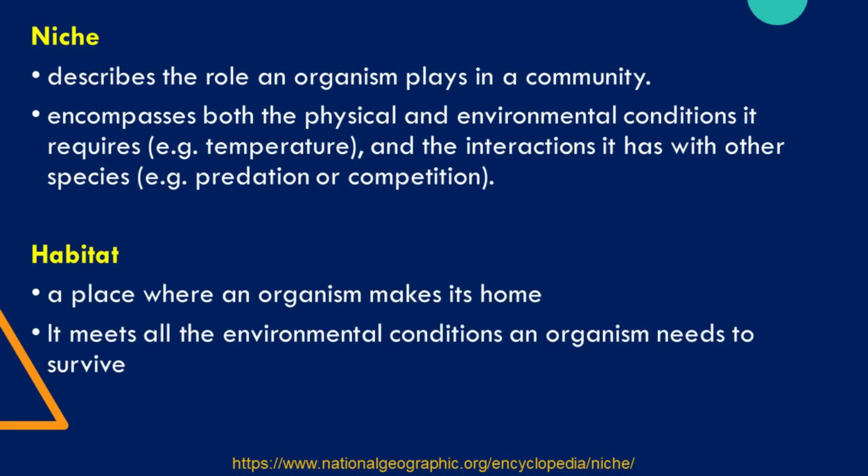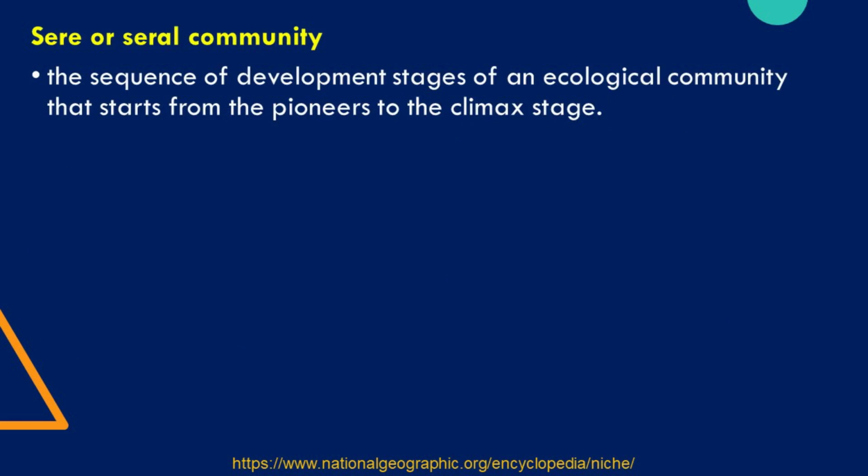A habitat is a place where an organism makes its home. A habitat meets all the environmental conditions an organism needs to survive. For an animal, that means everything it needs to find and gather food, select a mate, and successfully reproduce. Seer, also known as seral community, is defined as the sequence of development stages of an ecological community, that starts from the pioneers to the climax stage.